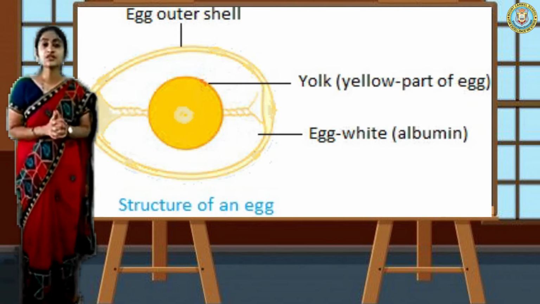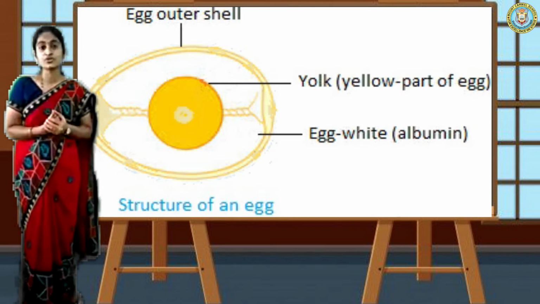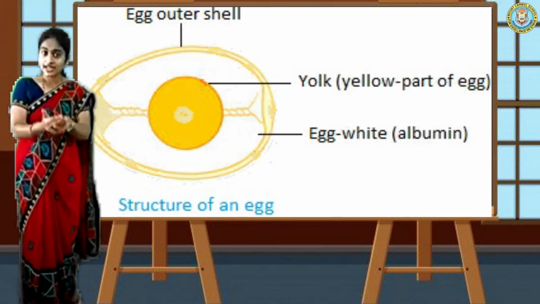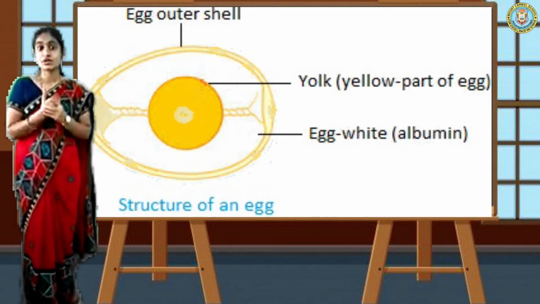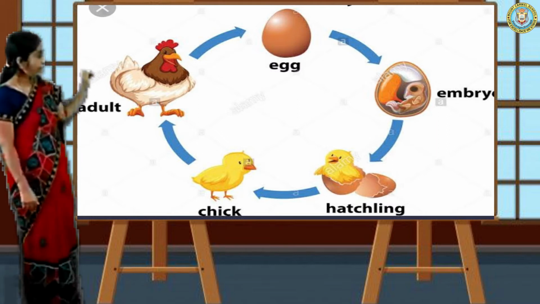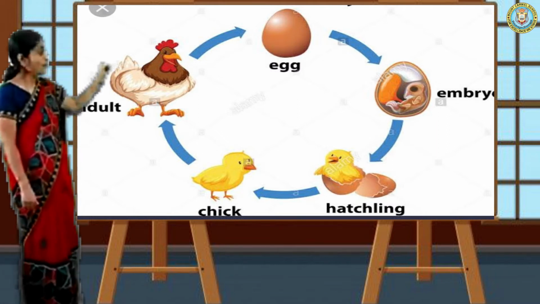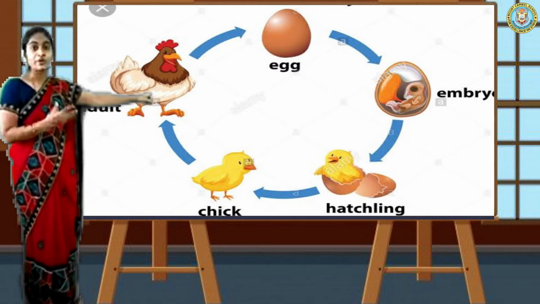Okay, now let us see how hen reproduces. Okay, how hen lays their eggs, and hatching takes place. How does it take place? Let us see with this image. See, hen is here. What does the hen do? Hen lays eggs, and then the embryo grows up inside the egg.